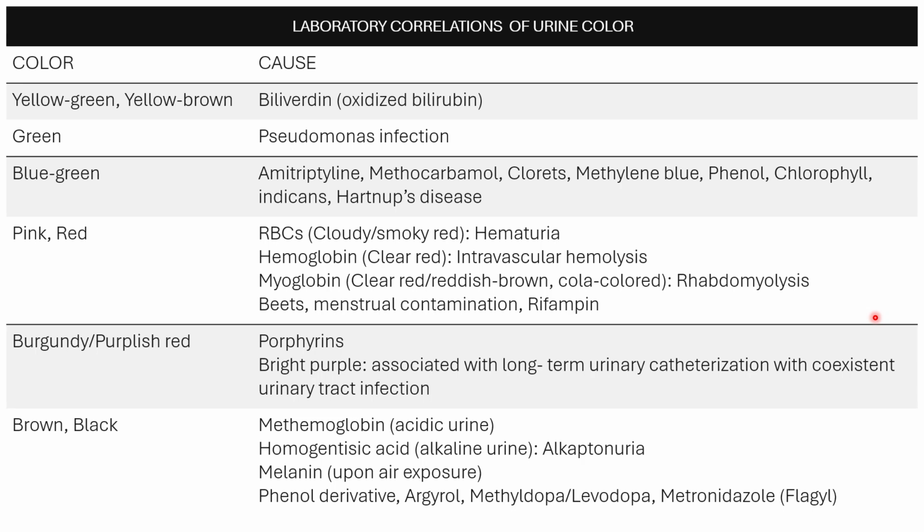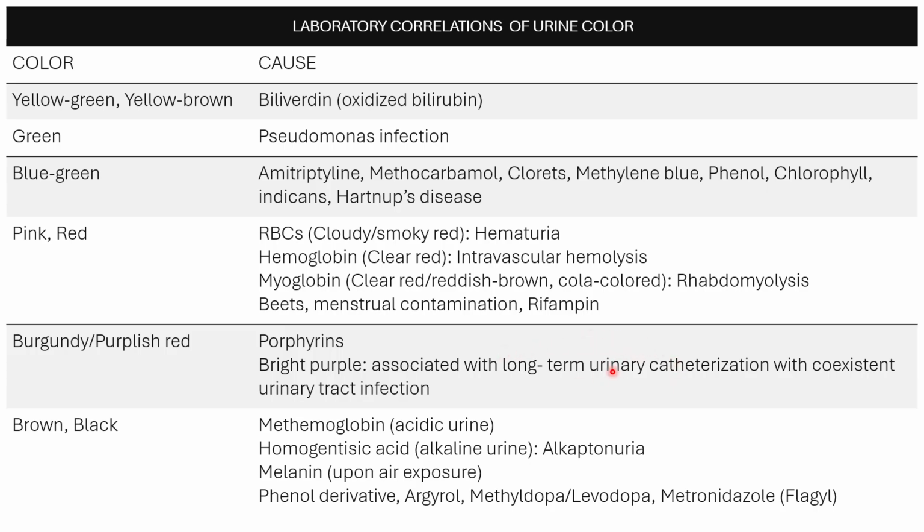What else? Rifampin. Rifampin here is a drug utilized to treat tuberculosis. Red urine is seen in patients taking rifampin as an anti-tuberculosis drug. What else?